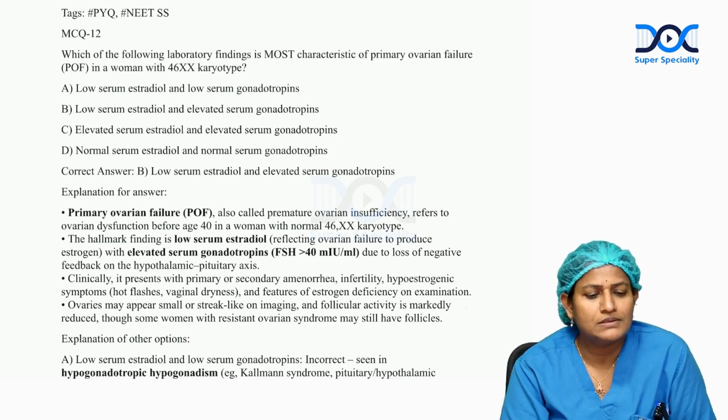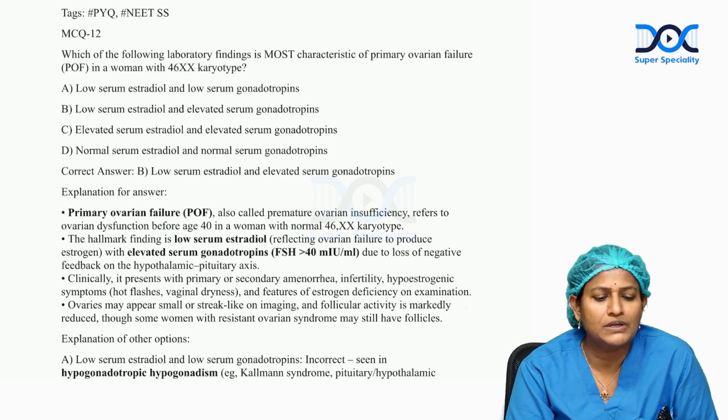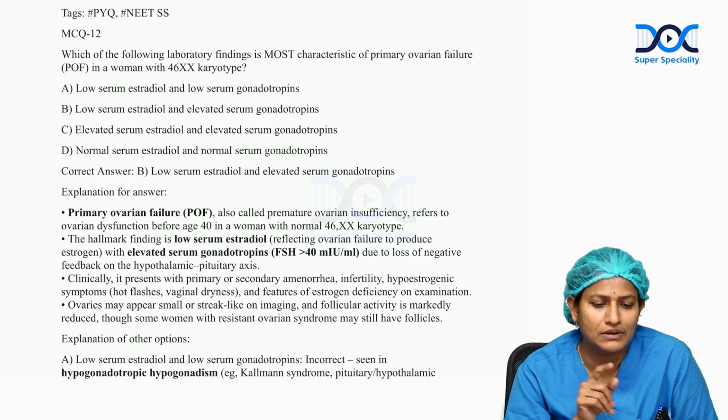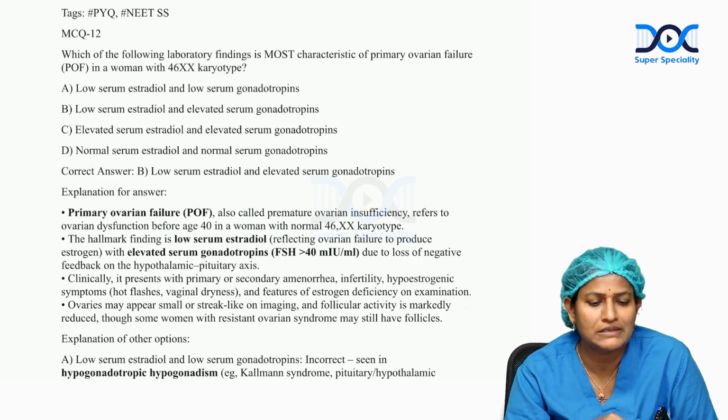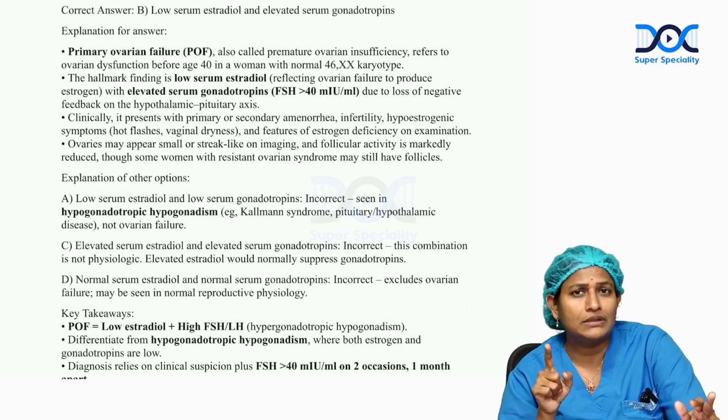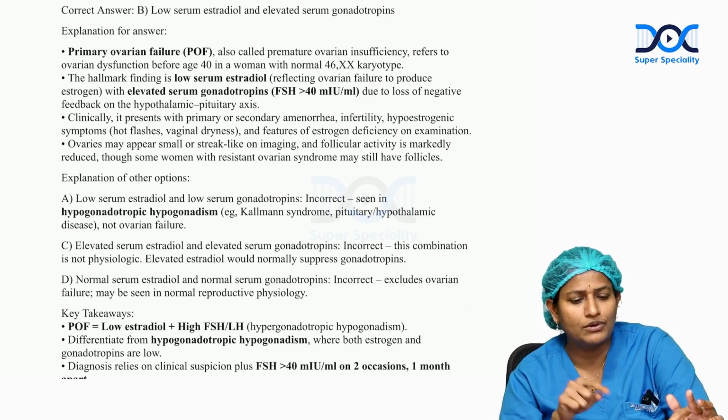So based on this, if you take option A, low serum estradiol and low serum gonadotropin, that is wrong. There will be high FSH. Option B is correct. Option C, elevated serum estradiol, is wrong because with ovarian failure, estradiol will be less. Option D, normal serum estradiol, is also wrong because there is less estrogen, and normal serum gonadotropin is wrong. There will be less estradiol with high FSH, that means high gonadotropins.